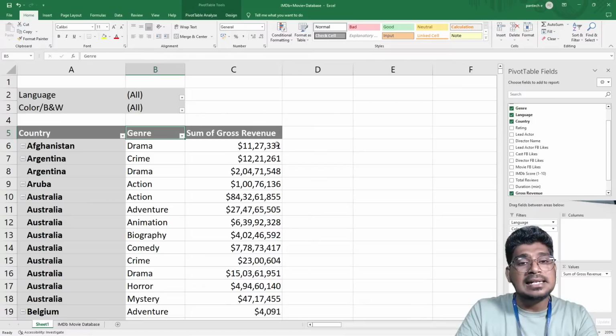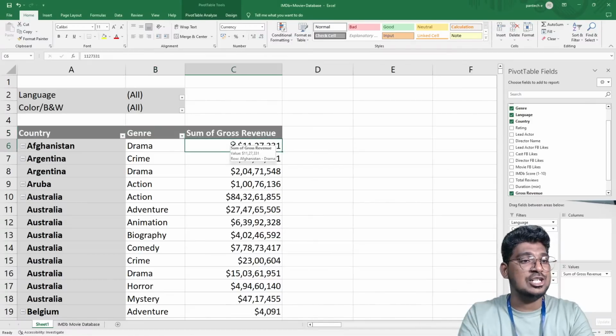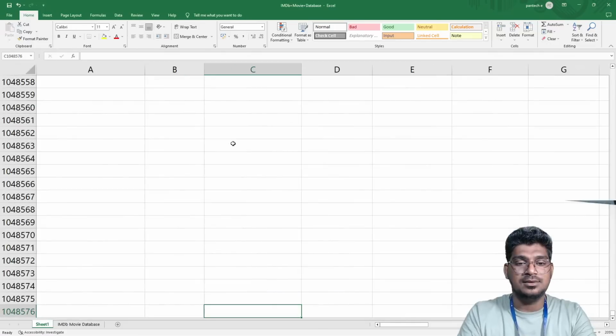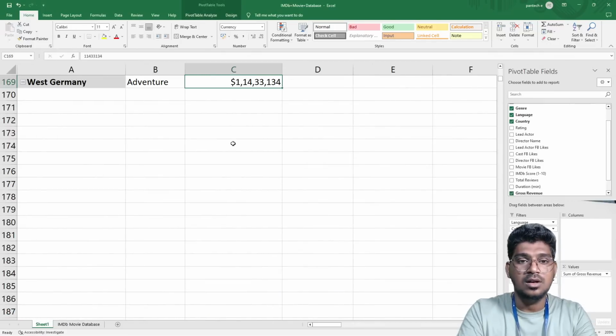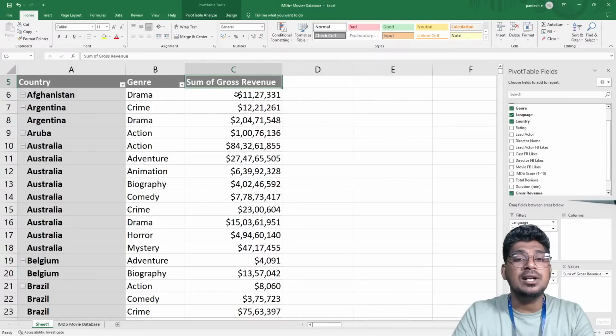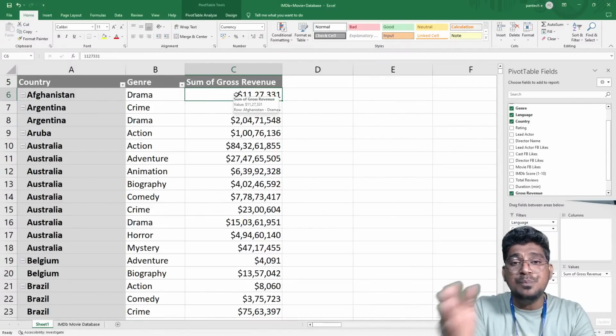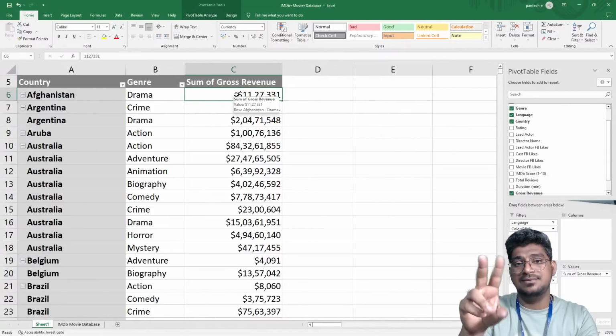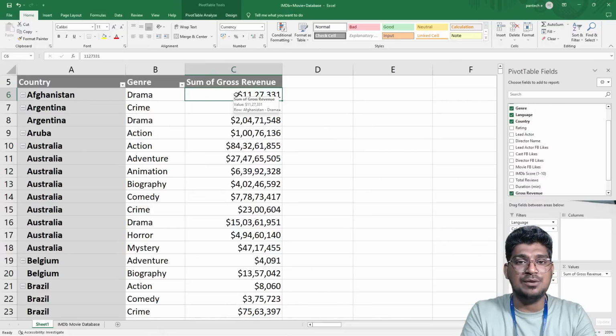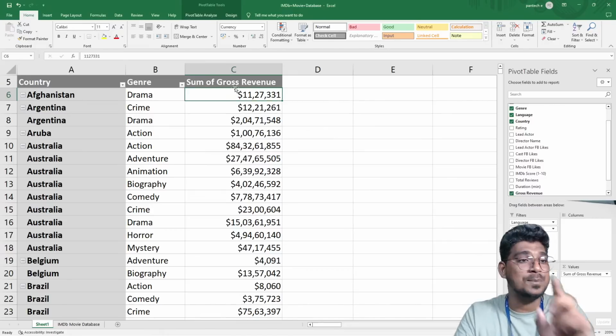Right, so now I want to select conditional format. For example, for this gross value, I want to see this particular option one by one.